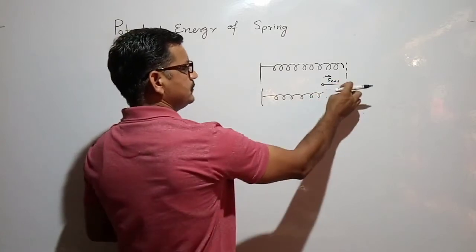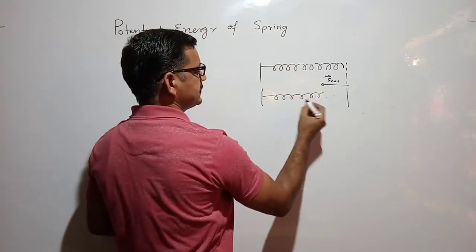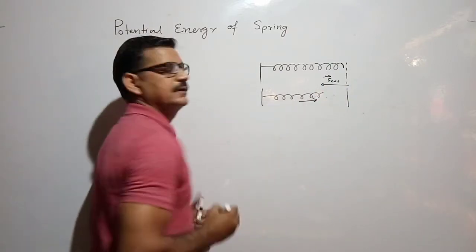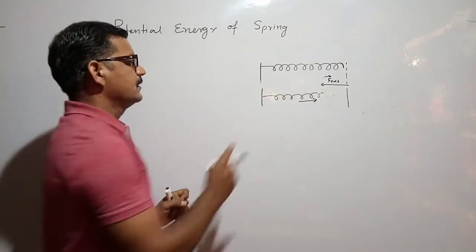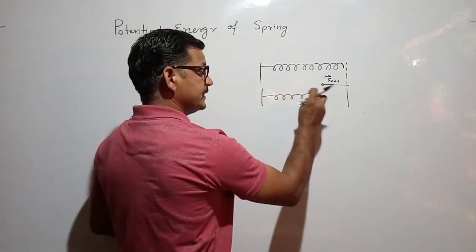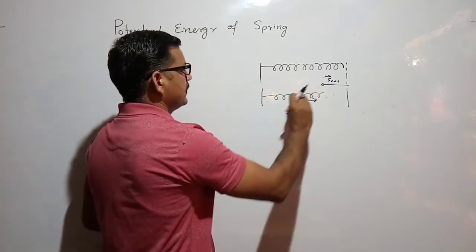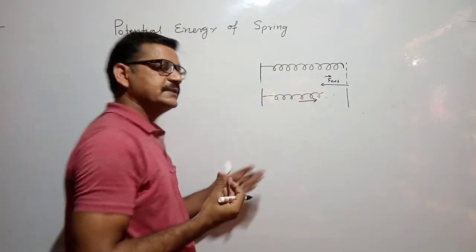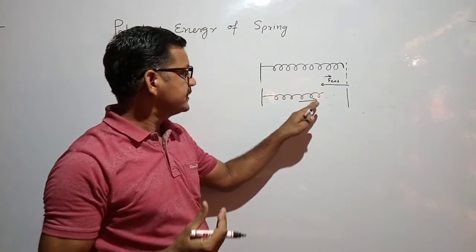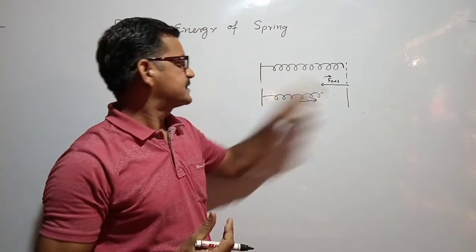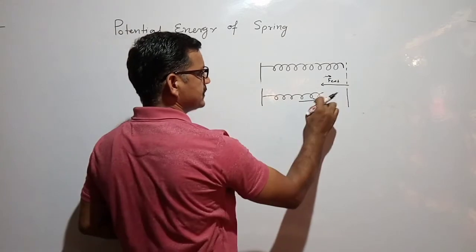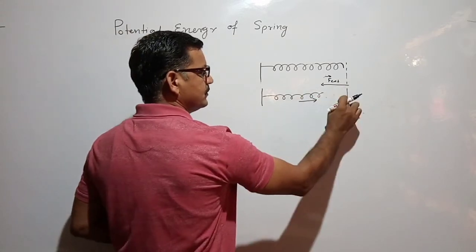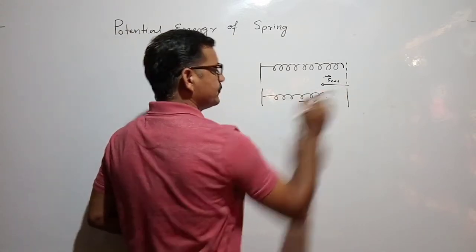Now when you apply the external force, a restoring force due to the elasticity of the spring occurs. What does it mean? The force which restores the position of the spring. So when you apply the external force, a restoring force tries to restore its position.